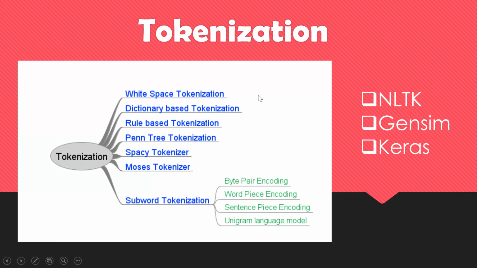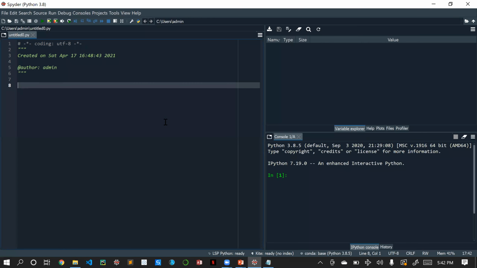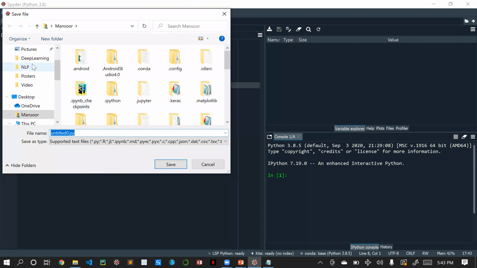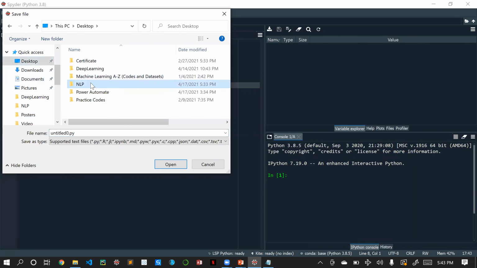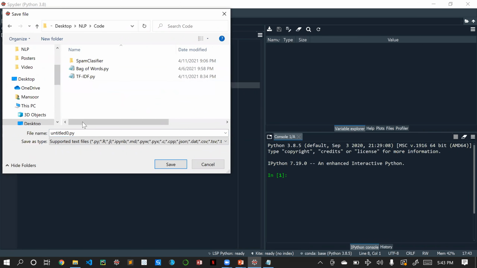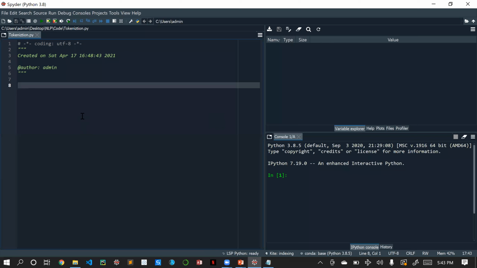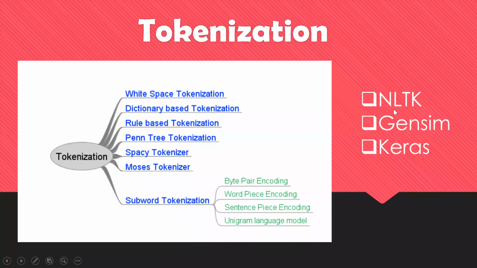Now I will be opening the Spyder IDE over here. First we'll save this, because I will be uploading it to GitHub and sharing it with you guys. I will save it as tokenization. As we saw in our previous session, we will be working with the NLTK library.